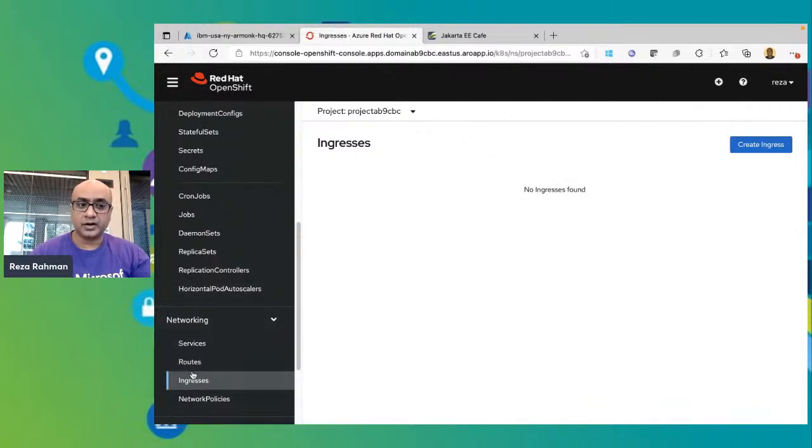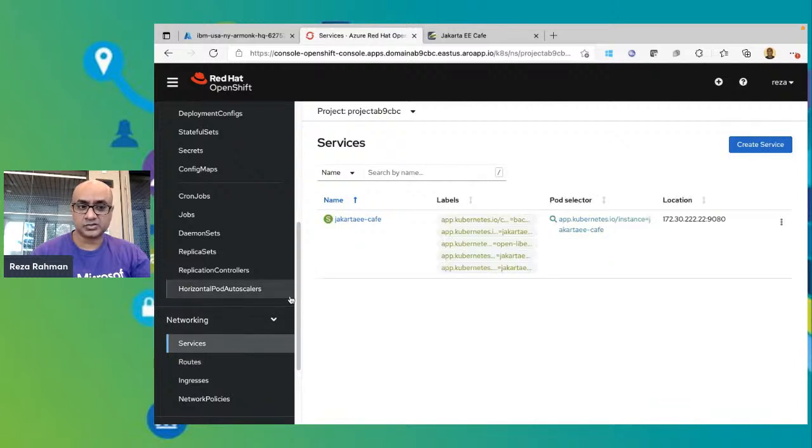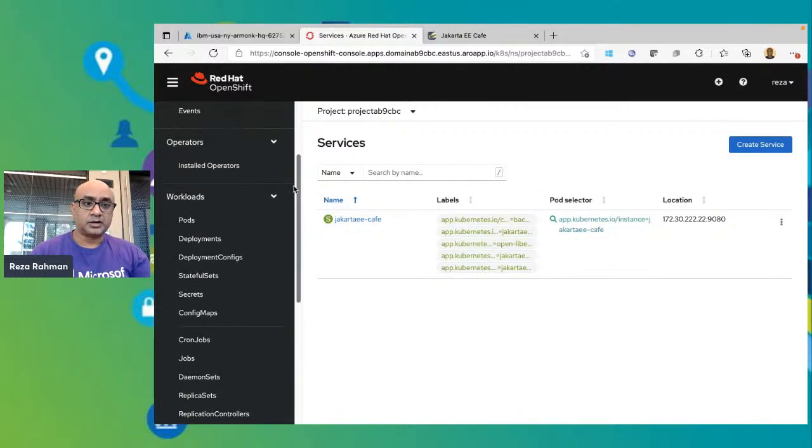There is no ingress defined right now, but there is a route and there is a service. There is obviously the deployment information that I showed you before. You can even access each of these pods if you like.